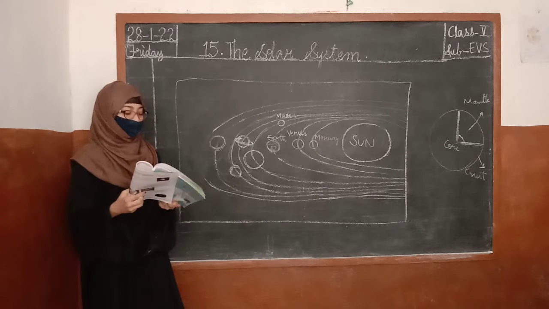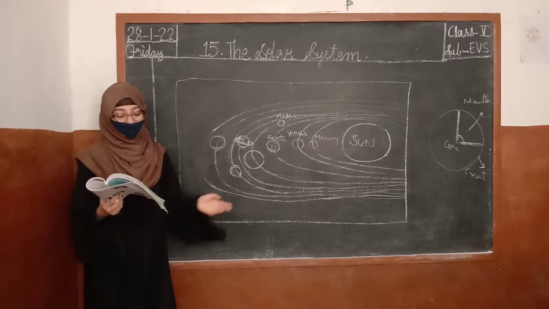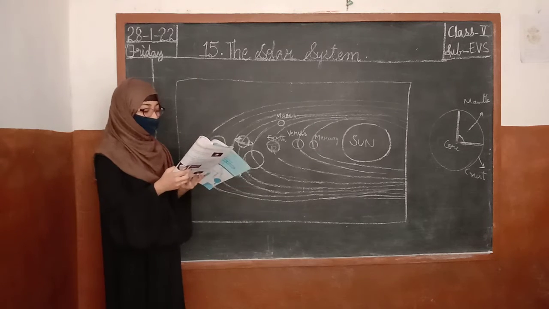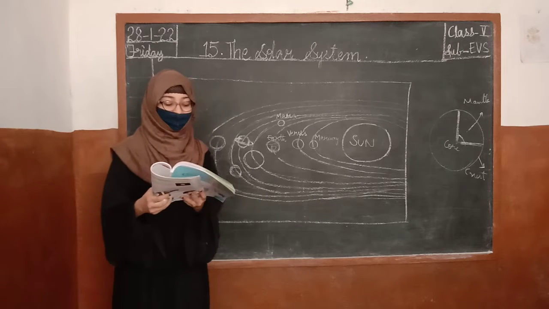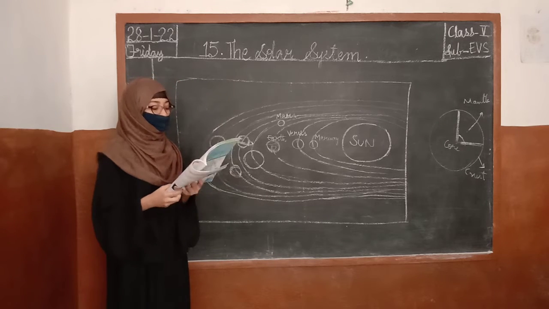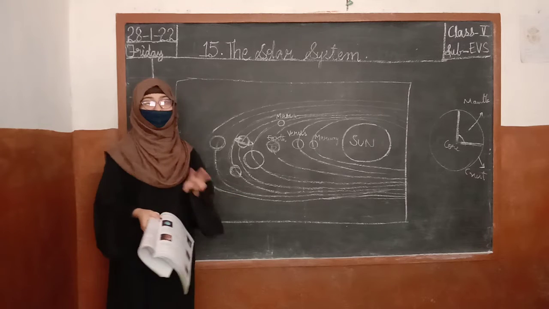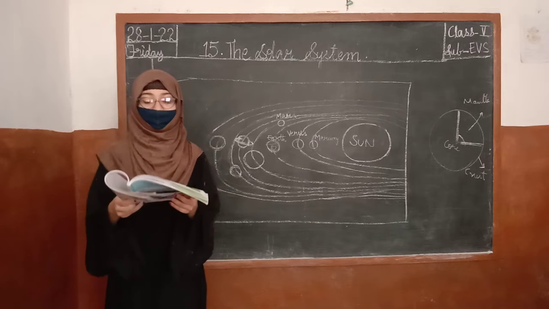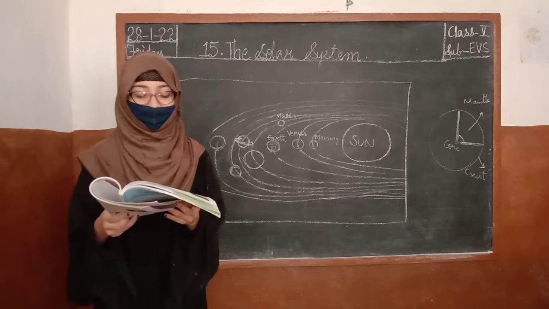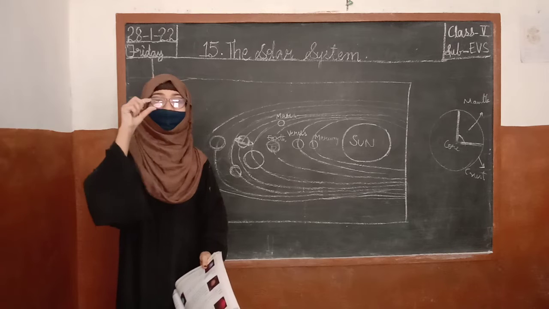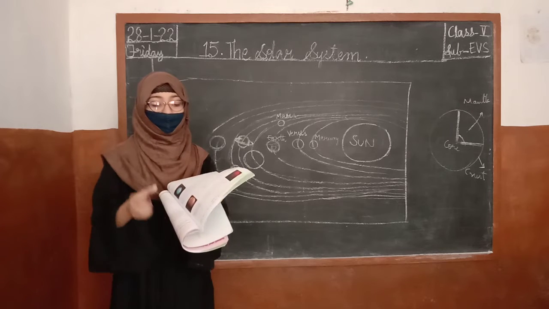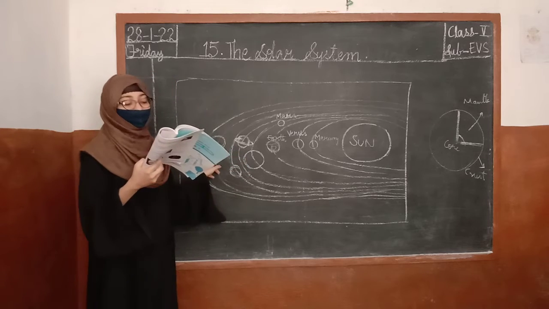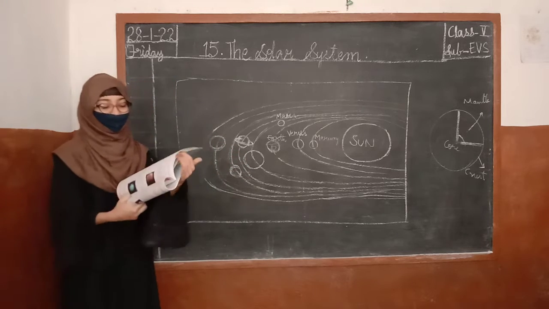Okay. So, coming to the next planet, Uranus. Uranus is a bluish green planet. In which color is it? It is bluish green in color. It is the third largest planet in the solar system. It is covered by a thick layer of blue-green gas. With what is it covered? It is covered with a thick layer of green-blue gas. Now, Neptune. Neptune looks very much like Uranus. You just see the pictures, children.